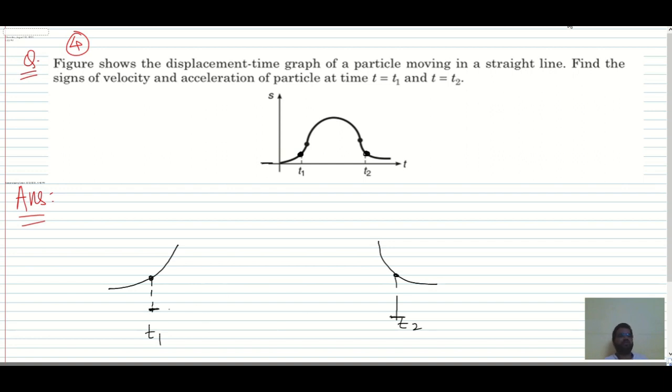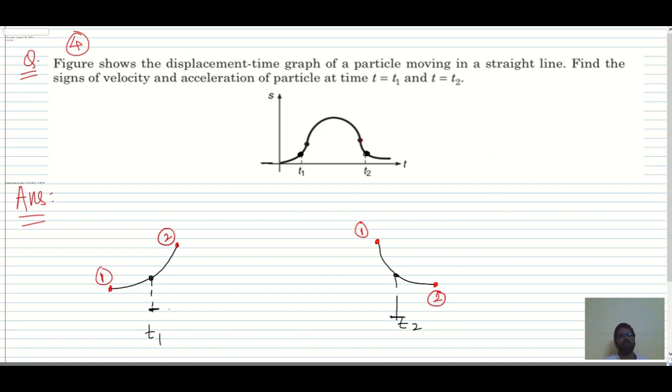So see here. Whenever this type of graph is given, consider any 2 points on the graph. I am considering this is the initial point and this is the final point. Why? Because it will be simple, right? Likewise over here I'll consider this is the initial point and this is the final point. Now some of you will say, why is this initial and why is this final?